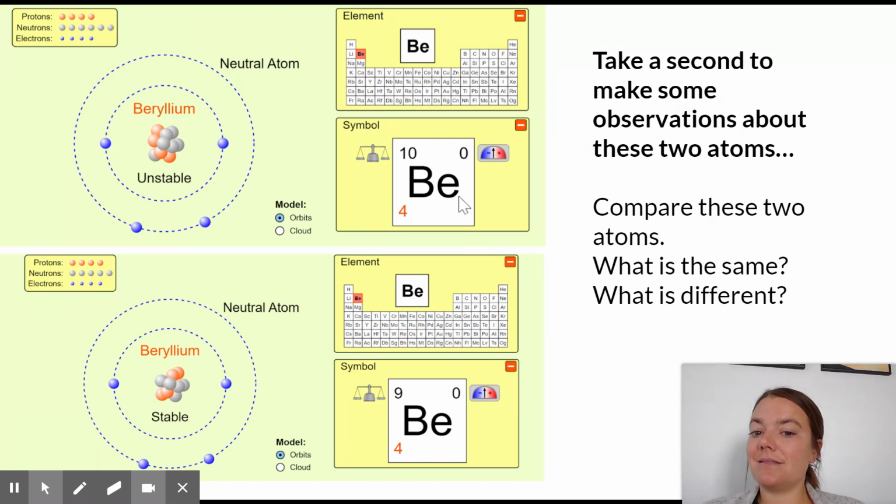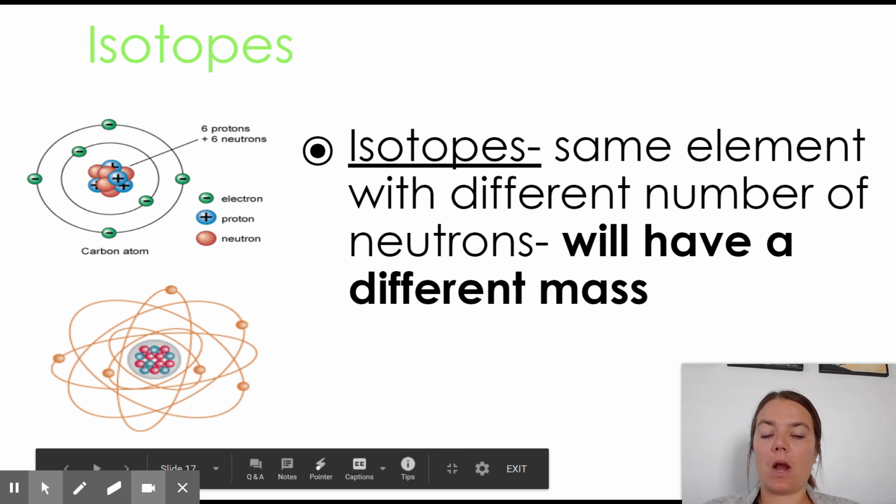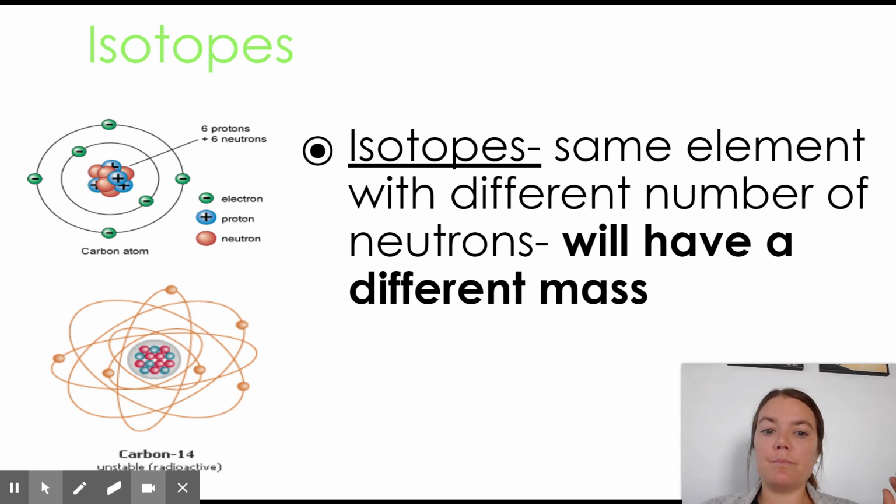And then what we notice is different is that their mass is a little different because the neutrons are not the same. This top one has 6, the bottom one has 5. And the top one is also unstable, whereas the bottom beryllium is stable. So what these represented were isotopes. They're both the same element, both beryllium, but they have different numbers of neutrons and therefore different masses.